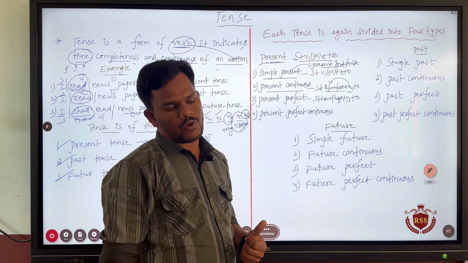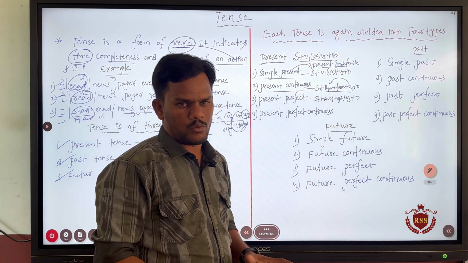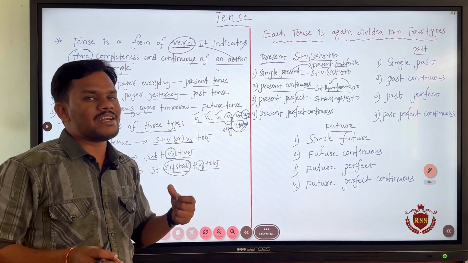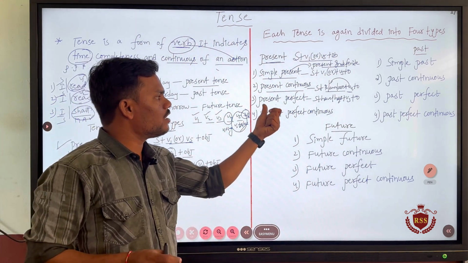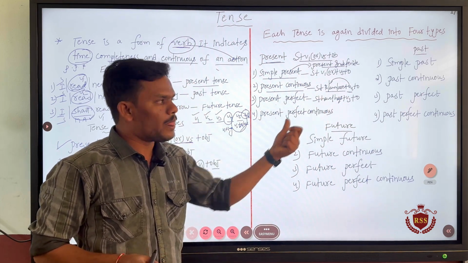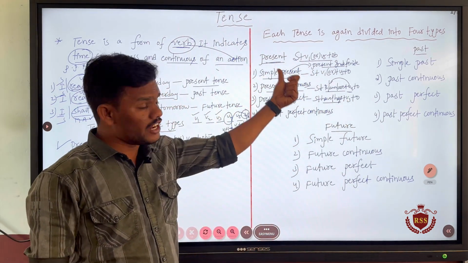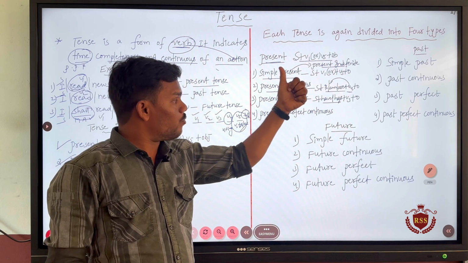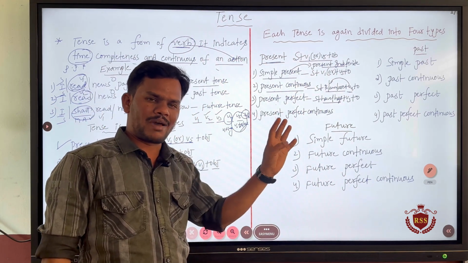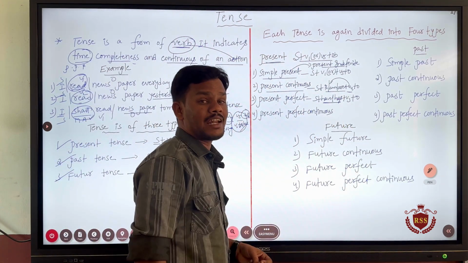Next, present perfect. Present perfect means an action which has just been over. Whenever you want to say that some action happened recently, there you will have to use the present perfect tense. So the formation of it is have or has plus V3 plus object. See, in continuous tenses, we use B forms. Whichever perfect tense it is, like present perfect or past perfect or future perfect, we will certainly use have forms. Those are nothing but have and has.